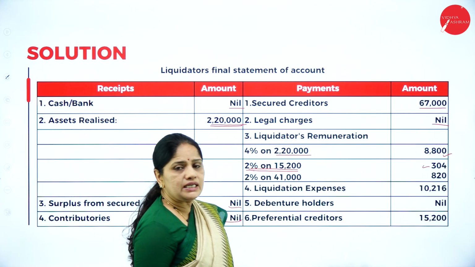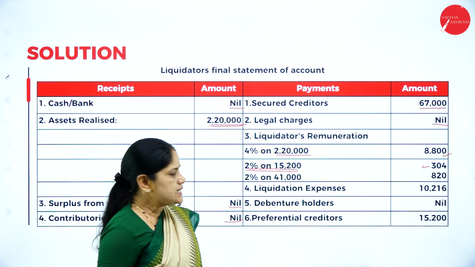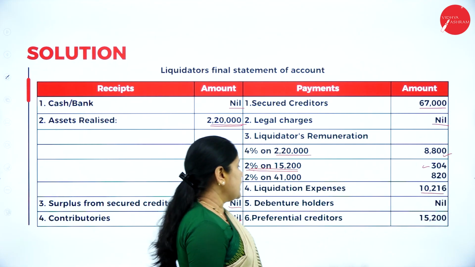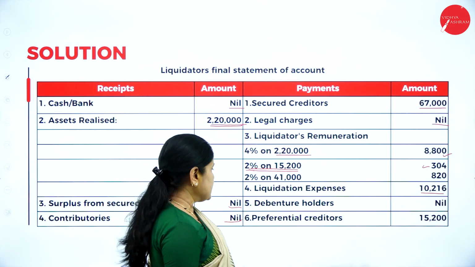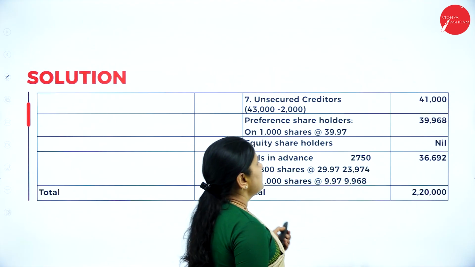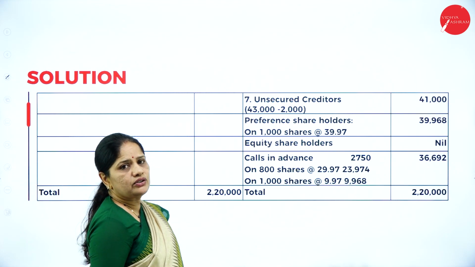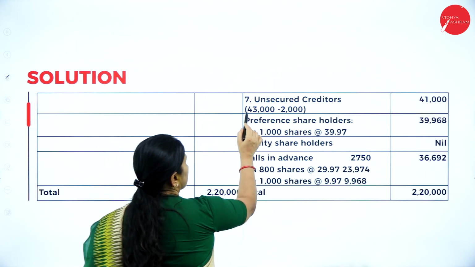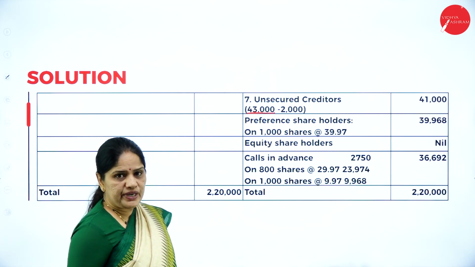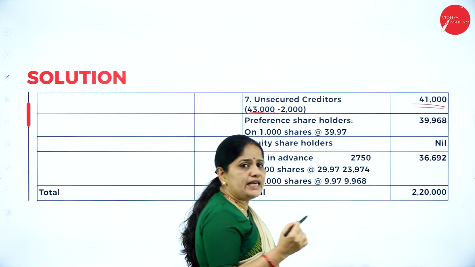Then 2% on amount paid to unsecured creditors. So we'll see what we are paying to the unsecured creditors. Liquidation expenses is 10,216, debenture holders is nil, preferential creditors is 15,200. So next is unsecured creditors. What is the value you are paying to the unsecured creditors? Unsecured creditors value is 43,000. Out of that 2,000 has been waived. So 41,000 remains. So this we are paying the entire amount.